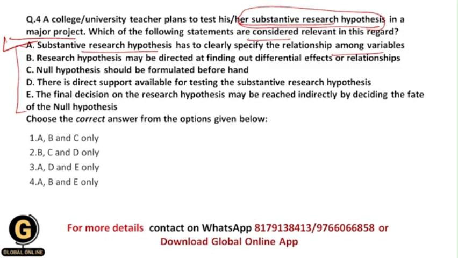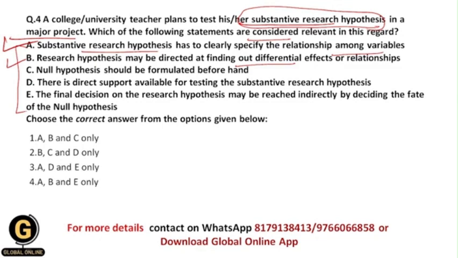Okay, second is, research hypothesis may be directed at finding out differential effects or relationships. Again this statement is correct, because a research hypothesis should be directed at finding out differential effects or relationships, because this is basically the outcome of our research process, and this is the goal of our whole research.